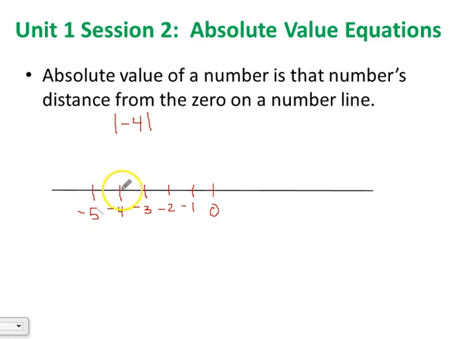Since we're dealing with -4, what is the distance to 0 on the number line? Well, it's 1, 2, 3, 4 units away. So the absolute value of -4 would be 4, because that's what the absolute value represents, the distance from 0 on a number line.